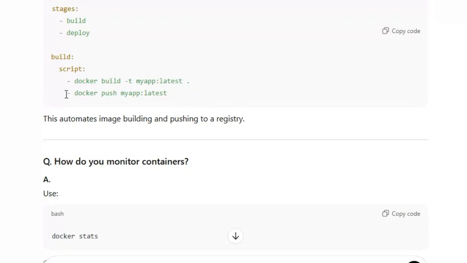After building the latest image, you can use docker push myapp:latest, and also mention the deployment.yaml file. Then that latest version goes into the deployment file, so image building and pushing to the registry is automatic.